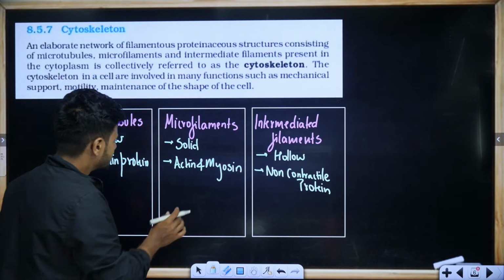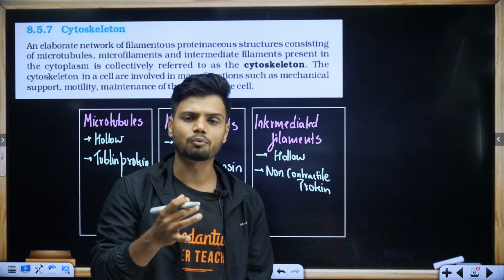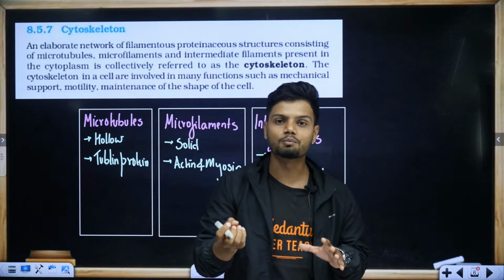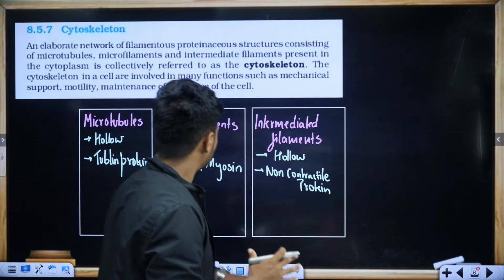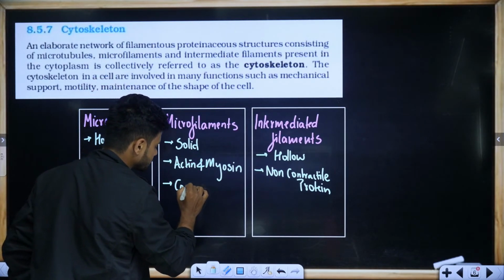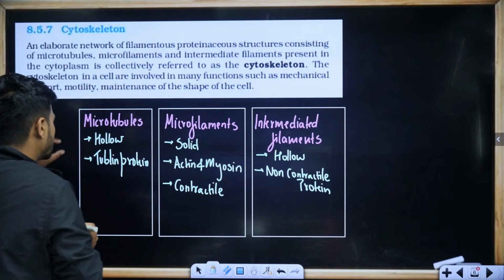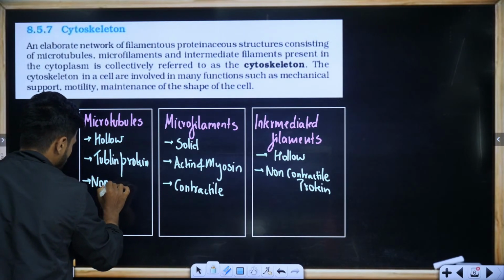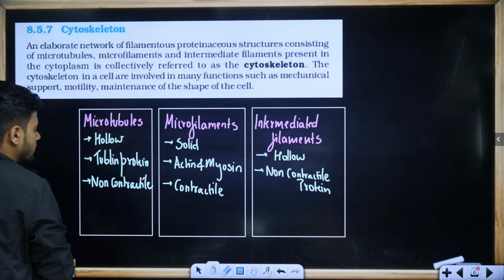Now students, you tell me, this actin and myosin, have you heard of this somewhere? You might have heard about this somewhere. If you remember the chapter on locomotion, actin and myosin is involved in the contraction of muscle. Yes. So microfilaments are made up of actin and myosin. They have contractile properties, while your microtubules are completely non-contractile in nature.